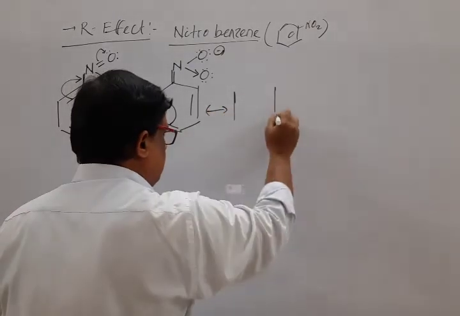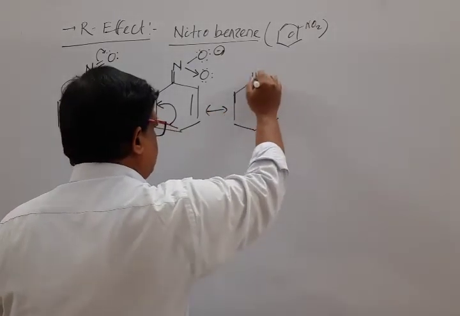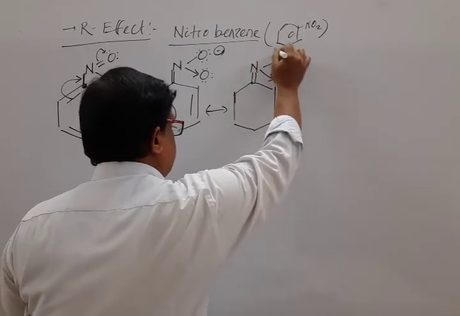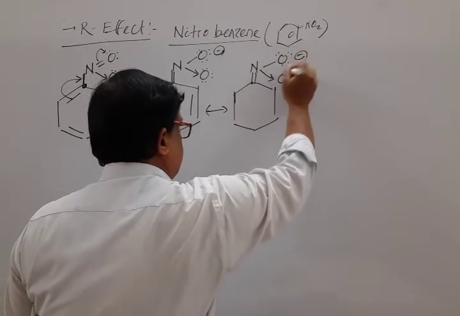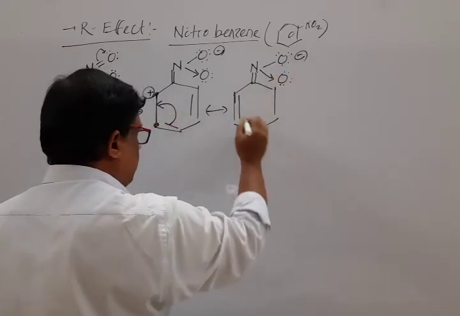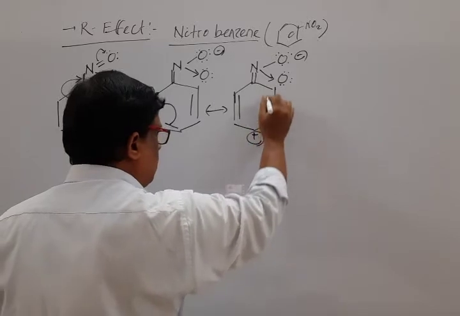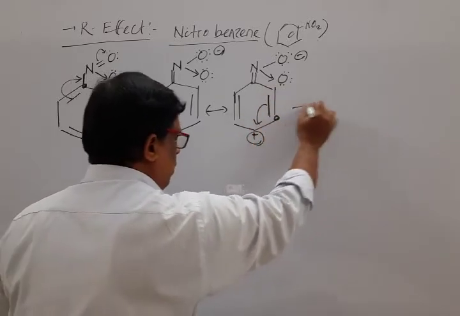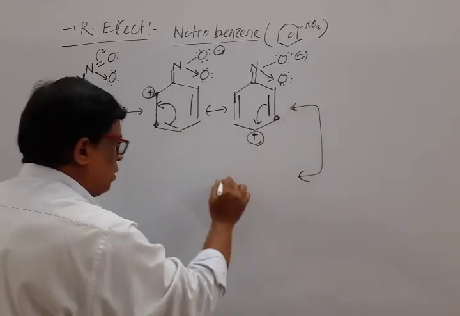Mark the next structure. Now the bond transfers to here, now it is in deficiency, so it requests this carbon atom, so this bond breaks down to here. Mark the structure.